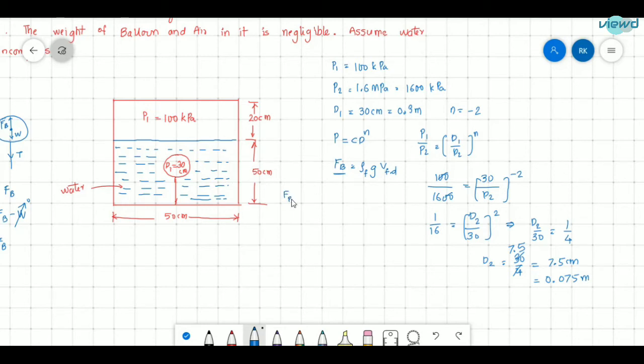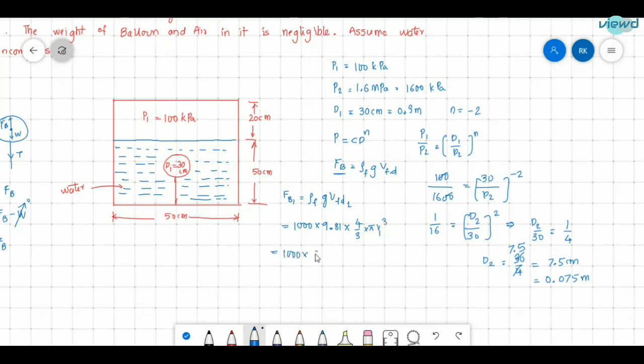Firstly, the initial buoyancy force Fb1 is equal to density of fluid, acceleration due to gravity, and volume of fluid displaced in the first case. The fluid is water, so consider 1000 kg per meter cube as the density of water. Acceleration due to gravity is 9.81. What is the volume of fluid displaced? The balloon is entirely submerged, so the volume of fluid displaced is equal to the volume of the balloon. As it is a sphere, it is 4 by 3 pi r1 cube, where r1 is the initial radius.